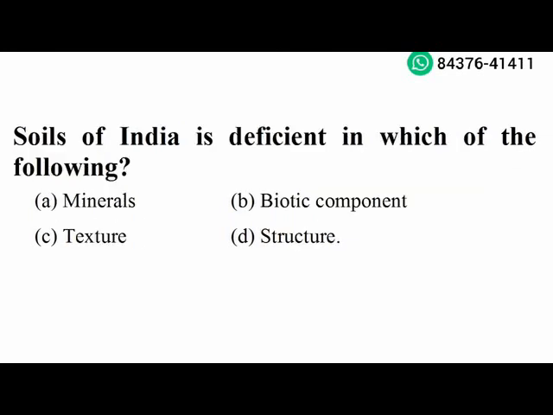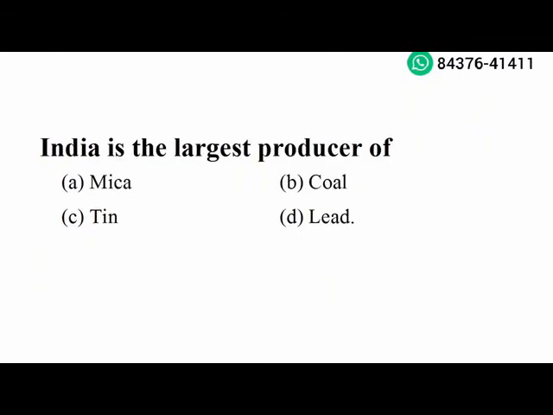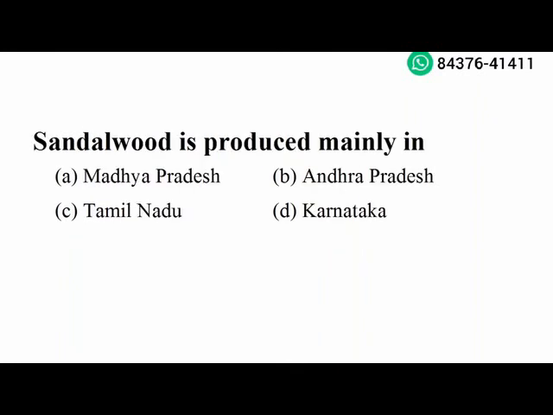Next question. Soils of India is deficient in which of the following minerals? Option A is the right answer. Next question. India is the largest producer of mica. Option A is the right answer. Next question. Sandalwood is produced mainly in Karnataka. Option D is the right answer.